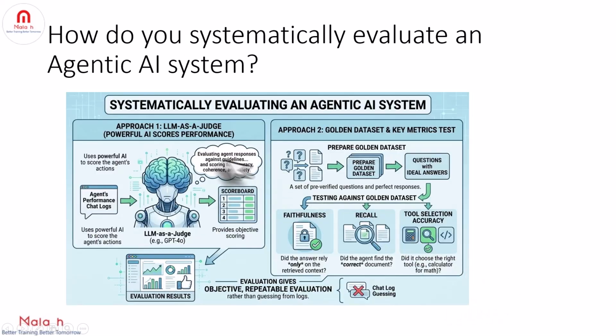Okay, let's understand, how do you systematically evaluate an agentic AI system? You can't just eyeball chat logs. You need a structured approach, right? So first one is use LLM as a judge. That is, you can use a powerful AI like GPT-4o to score the agent's performance. And the second one is using the golden dataset. That is, you can prepare a set of questions with ideal answers, and the agent is tested against this dataset.